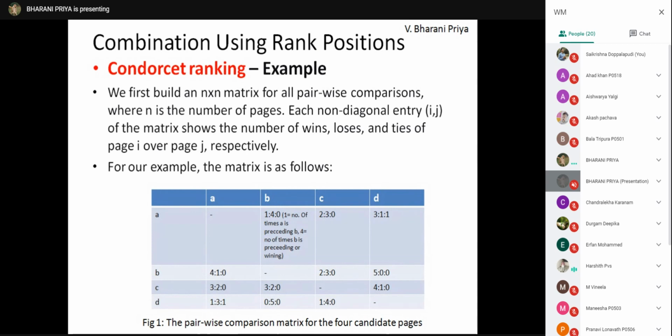Ma'am, why do we really need to construct the full matrix when only a triangular matrix would be sufficient, like the upper triangle or lower triangle? It's the same, right? But after the next matrix, it will be easy. I'll tell you at the end. You tell me whether it is important or not. Okay, ma'am. Shall I proceed?